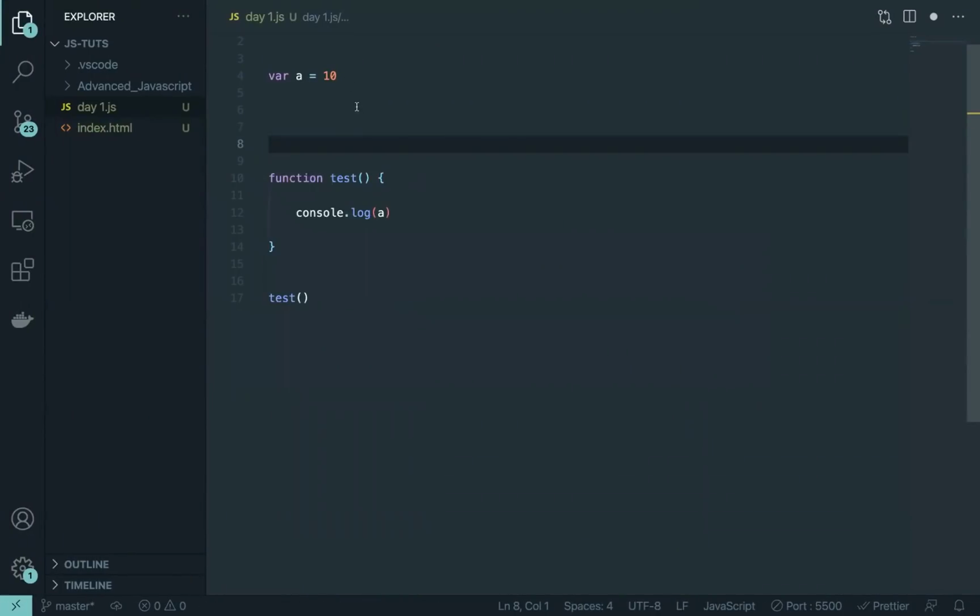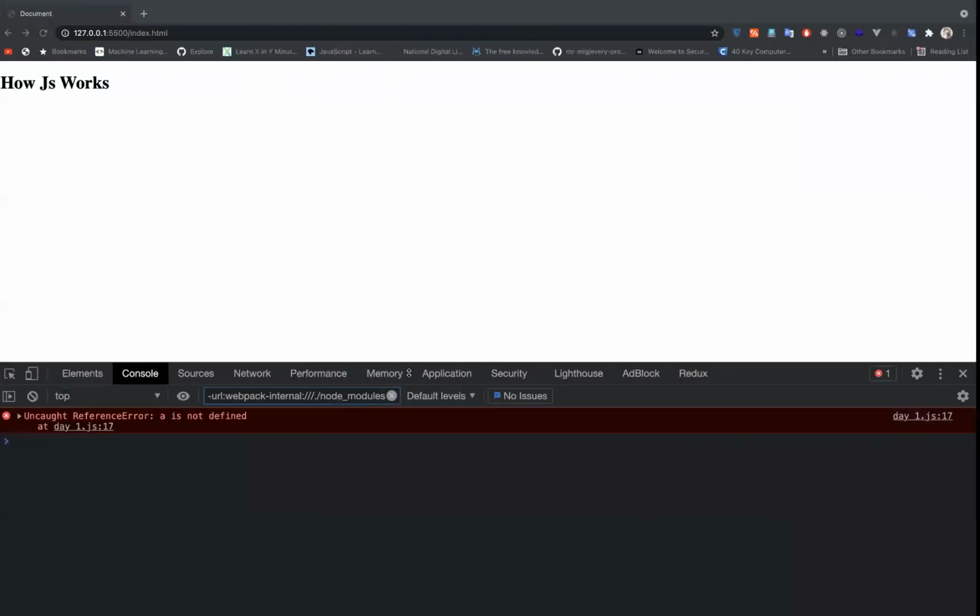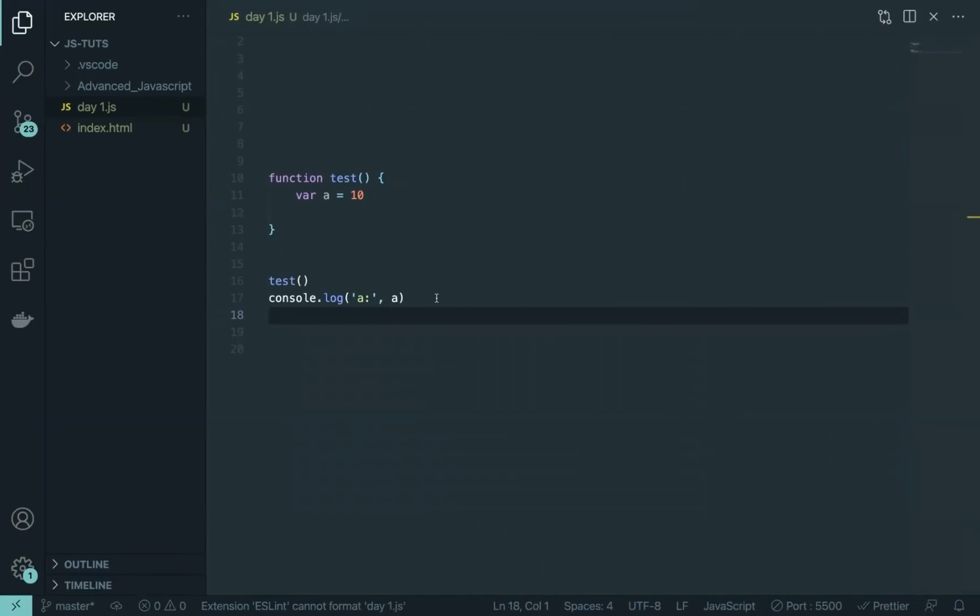As I said, functional execution context, right? So if I take this thing and put it here, and let's just remove console.log a, and I want to console.log a here now. So if I do that, if I go back here, it will show me a is not defined. So that means whatever things are declared inside of the function are only limited to that function.